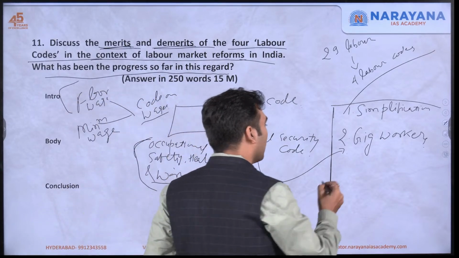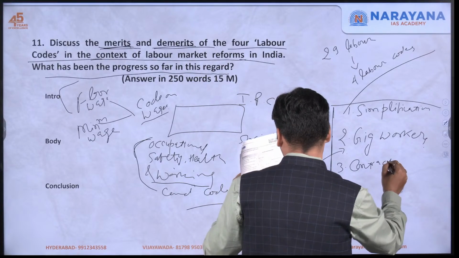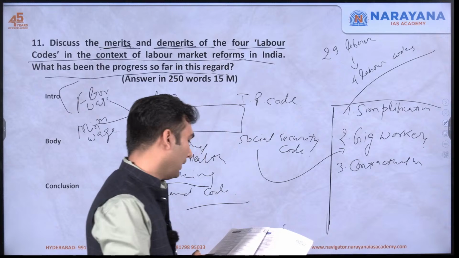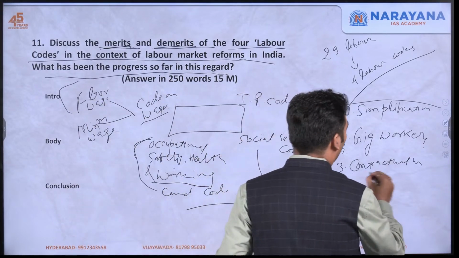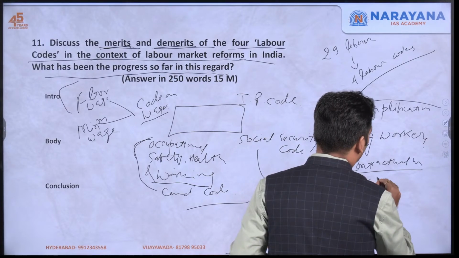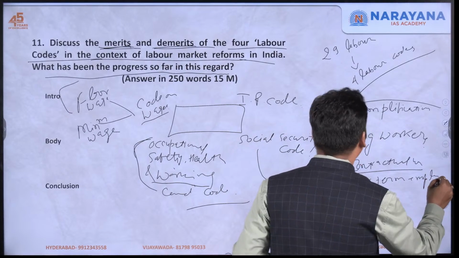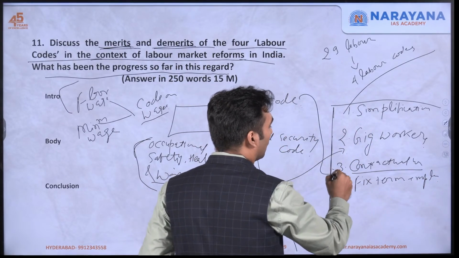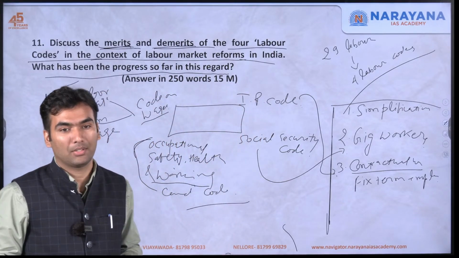Then the next is that even the contractual workers have been named as fixed term employees. Those who are on fixed term employment have also been covered under the Industrial Relation Code. They can also be a part of trade union, etc.